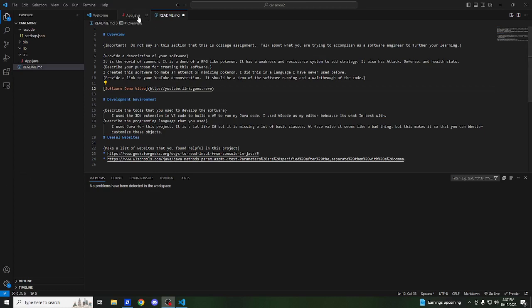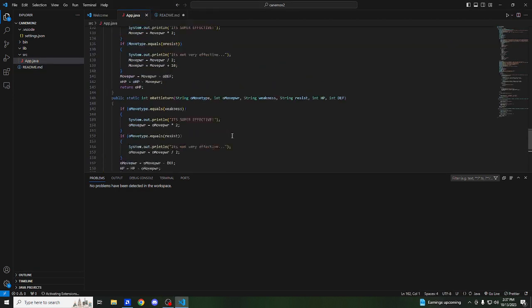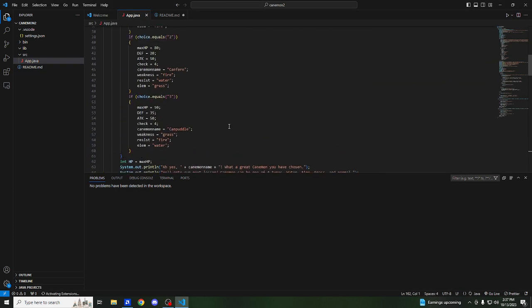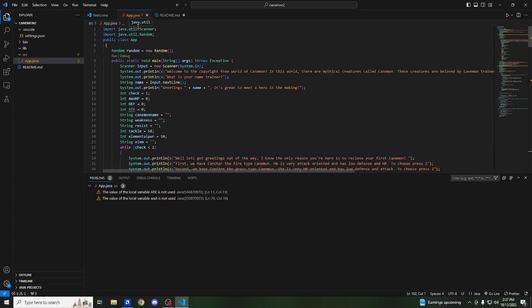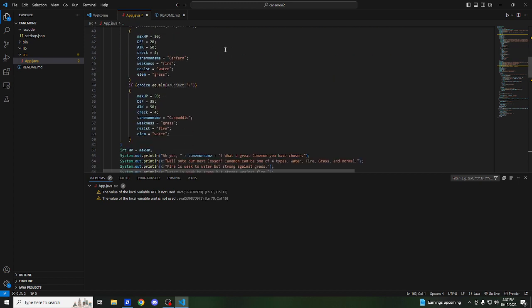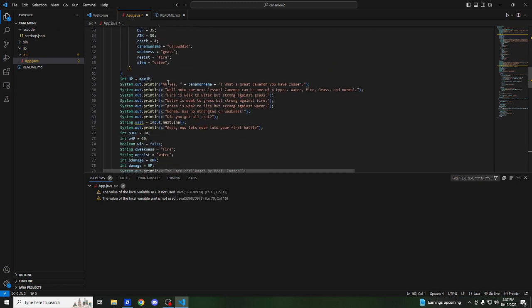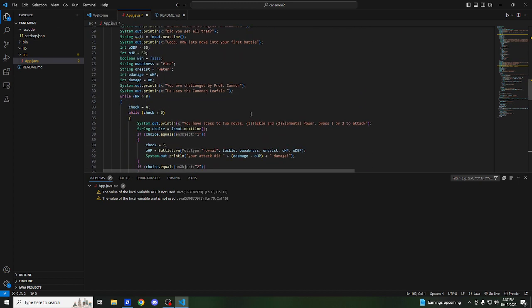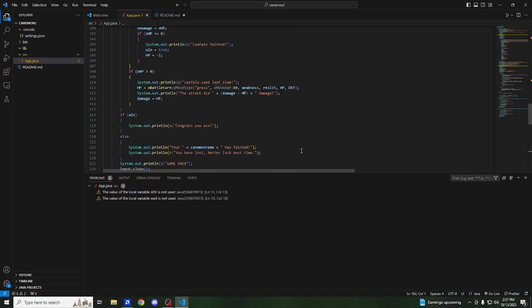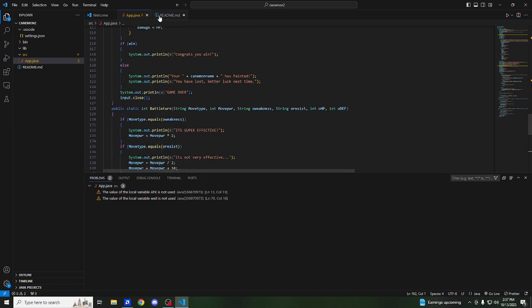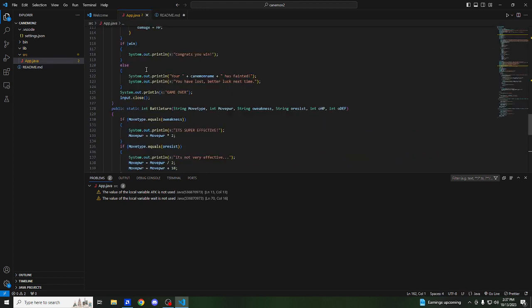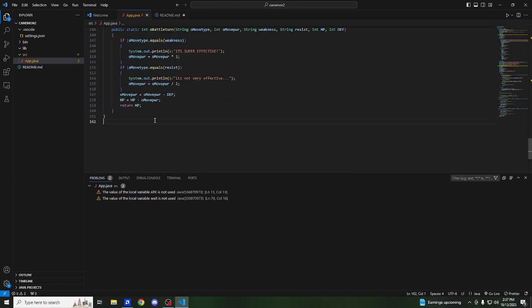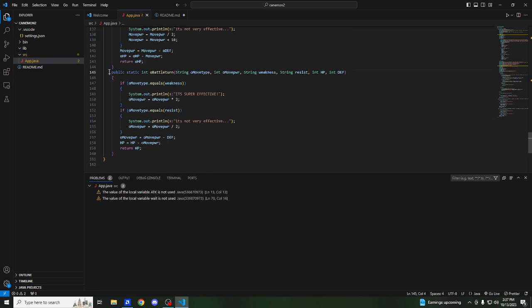This is my JavaScript project, not JavaScript, excuse me. This is my Java project I've been working on for a couple weeks now. This is my completely copyright-free Canemon, not to be confused with Pokemon. I've never even heard of what that is. Anyways, this is a Java project that has a text-based RPG adventure that also utilizes statistics to measure things.